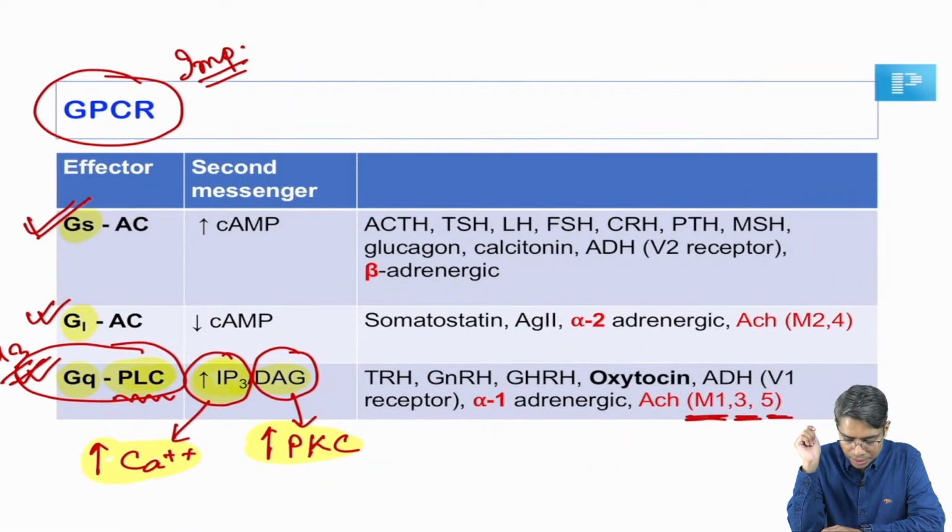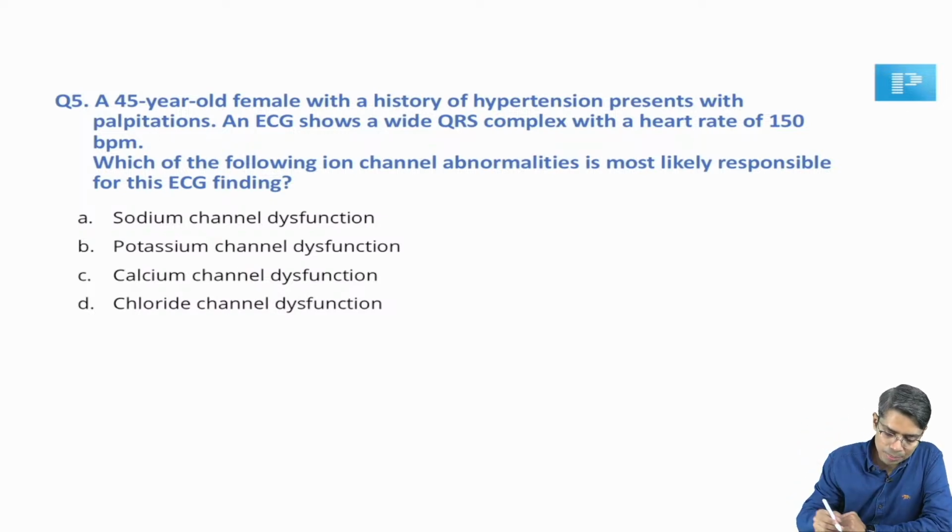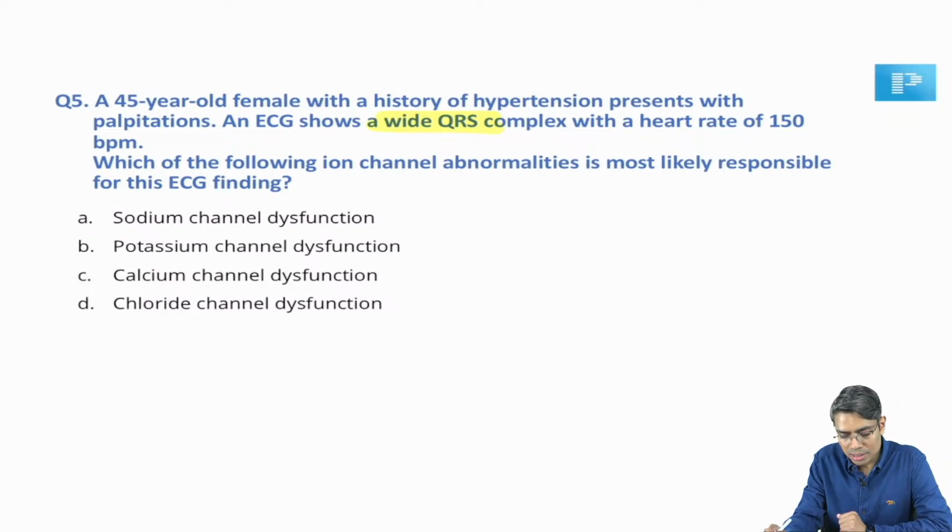So the next question is question number 5. Here, a 45-year-old female with a history of hypertension presented with palpitations, and ECG shows wide QRS complex with a heart rate of 150 beats per minute.